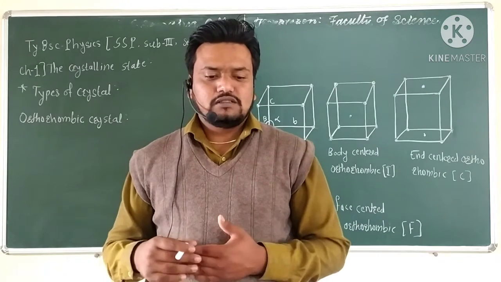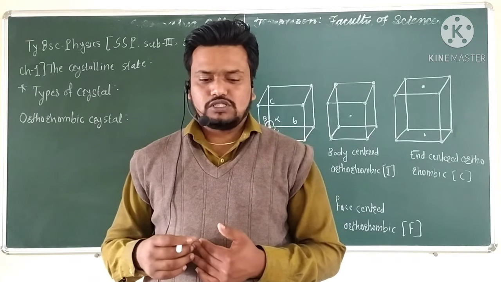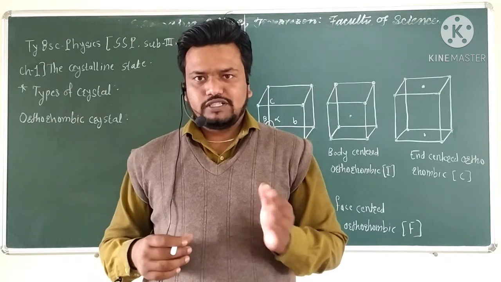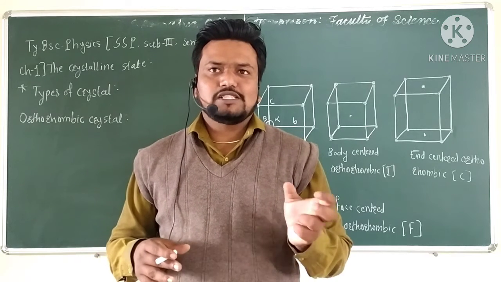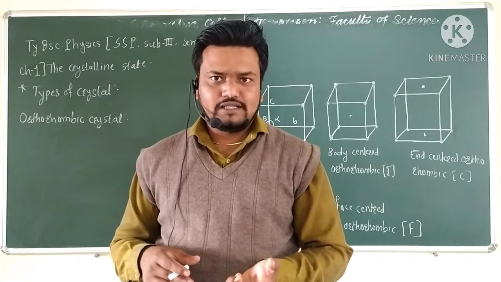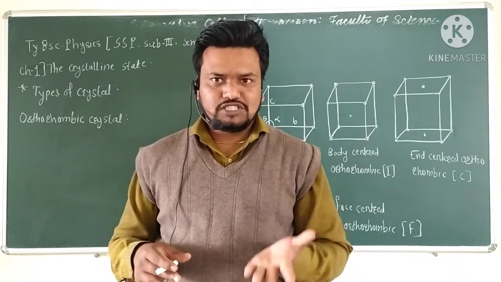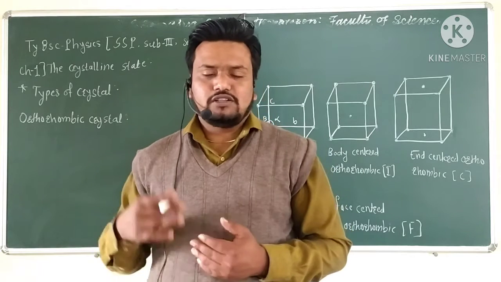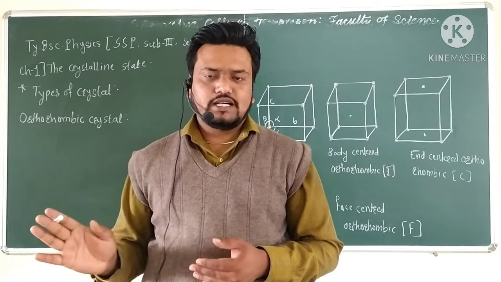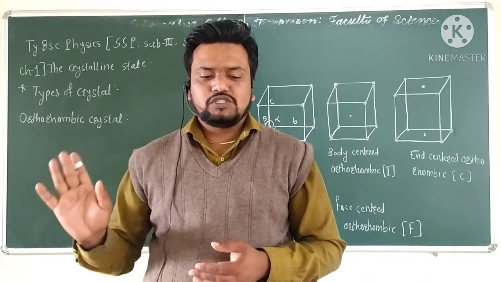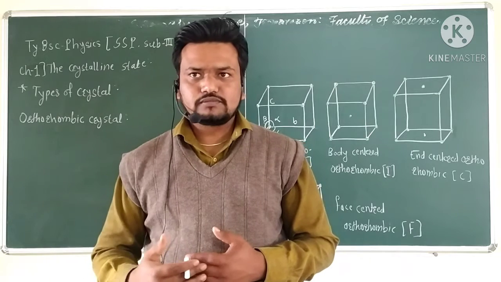The next structure seen in the last lecture is the tetragonal structure. Here the main condition on the side lengths is a equal to b and not equal to c, that is, two sides are of equal length and the third side is different from these two sides. The angles are alpha equal to beta equal to gamma equal to 90 degrees, that is, at right angles.